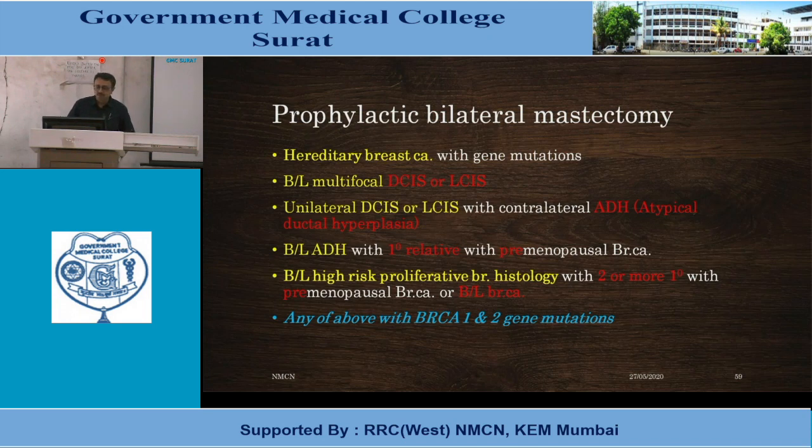Any of the above with BRCA1 or BRCA2 gene mutations is an indication of prophylactic bilateral mastectomy.